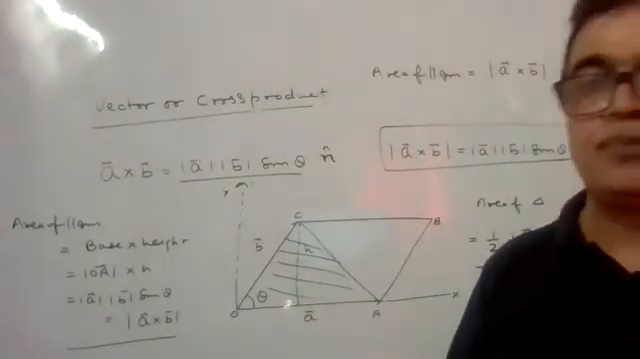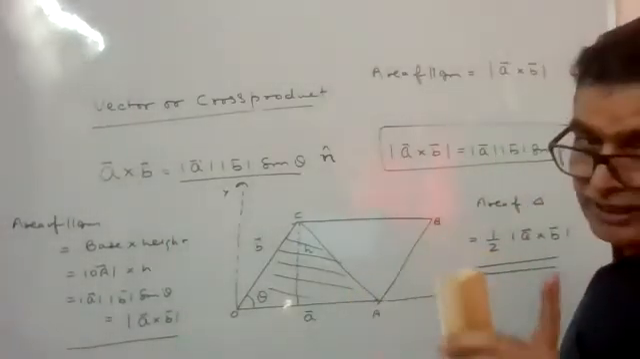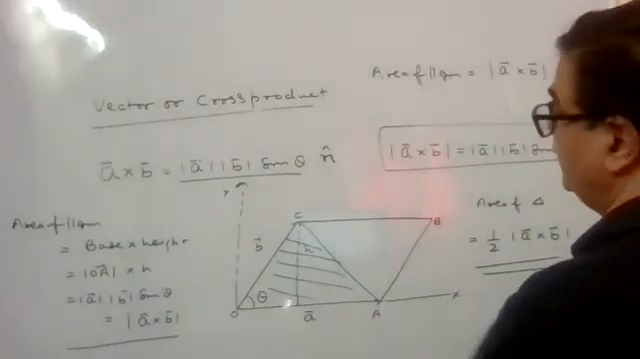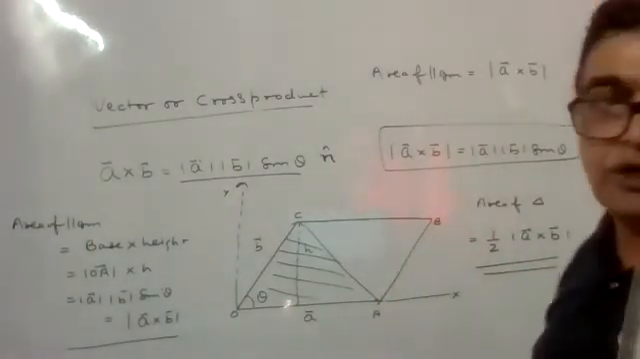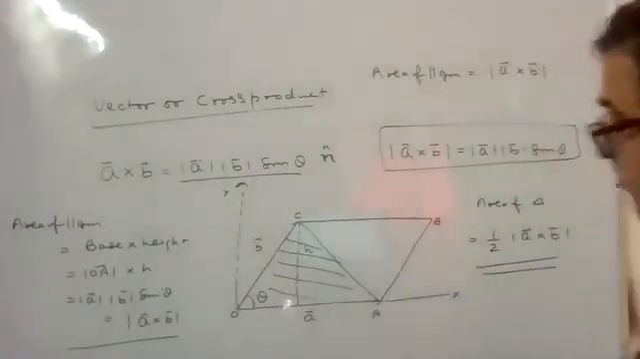Now coming on properties. So area of parallelogram, if the two vectors are given, you use this formula. Area of triangle, if you are taking, then there is a half of A cross B. But what A and B should be there? They are the consecutive sides of the parallelogram.